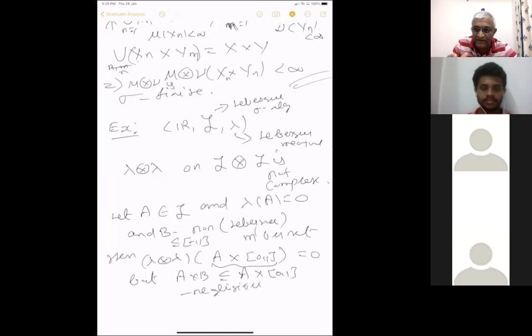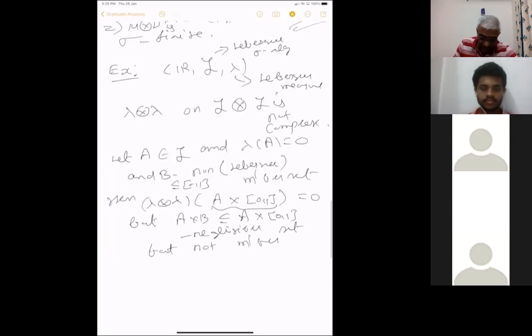A negligible set is a set which is contained in a null set, but not measurable. Why is it not measurable? Because if it is measurable, then B should be in the sigma algebra. That's what we have proved: if you have a set E, then any section has to be in that. If A cross B is measurable, that means it is in the L tensor L.